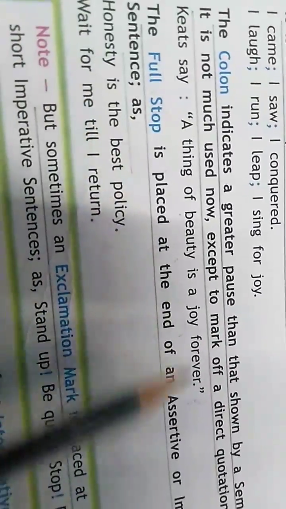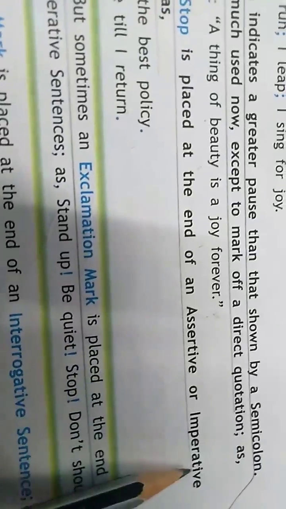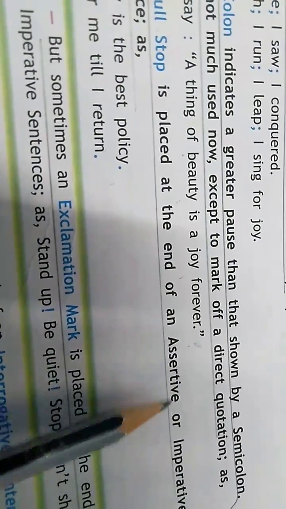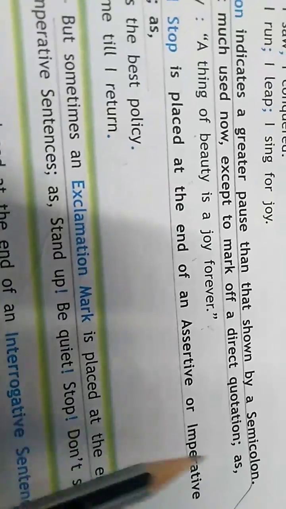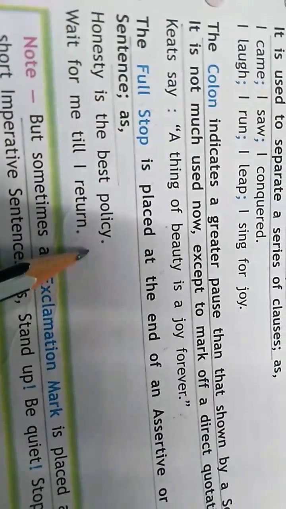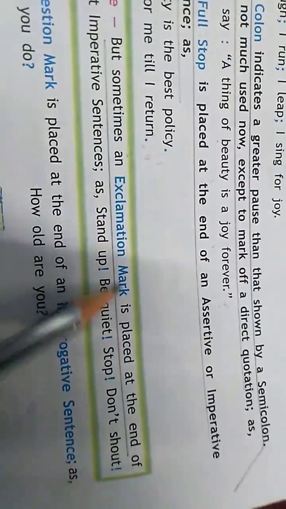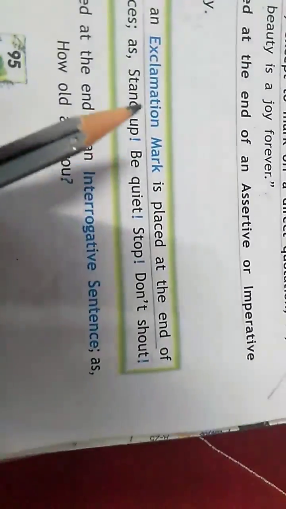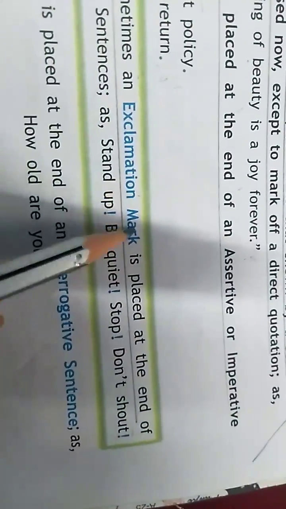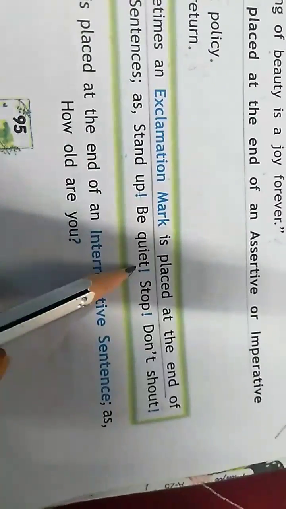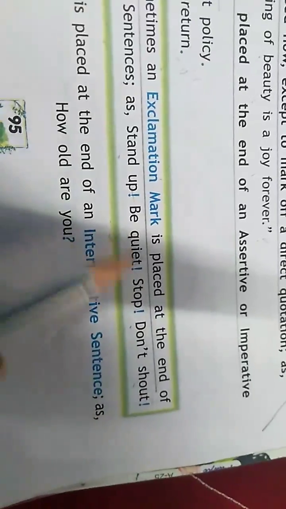The full stop, you are very much aware, is used in assertive sentences or imperative sentences. Assertive sentence is declarative sentence, and imperative sentence, you know, is a command. I have told you that you use full stop in assertive and declarative sentences. But sometimes an exclamation mark is placed at the end of a short imperative sentence, like stand up! Be quiet! Stop! Here you will not use full stop.